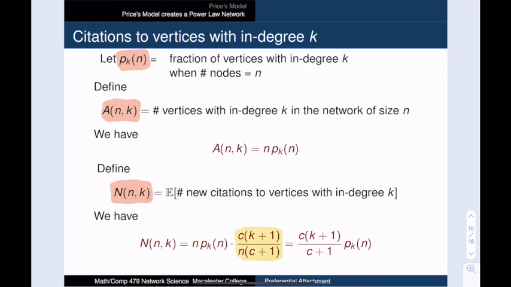We know that the expected number of new links to a vertex of degree k is equal to c times k plus 1 divided by n times c plus 1. If we multiply this by the current number of degree k vertices, then we get the total number of new edges to vertices that currently have degree k. And this expression simplifies to c times k plus 1 divided by c plus 1 multiplied by p sub k of n.